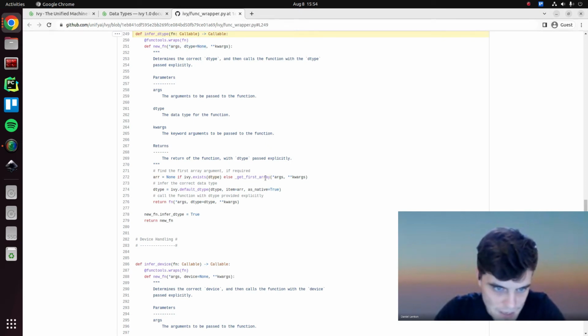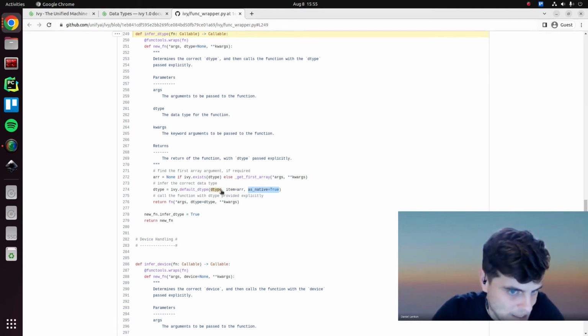So first of all, if data type exists, nothing's required. We've been explicitly provided with it, and therefore we don't need to infer it from the global default or anything. But if it doesn't exist, then the first thing we do is we get the first array from the arguments, and then we infer the default data type using the data type that's been entered into the array if it was provided here, and also we make sure that we return it in native form.